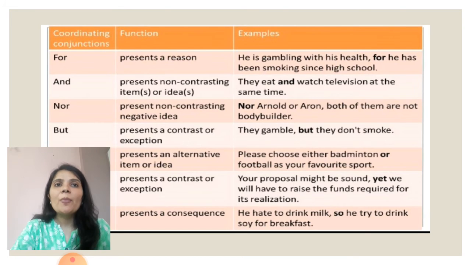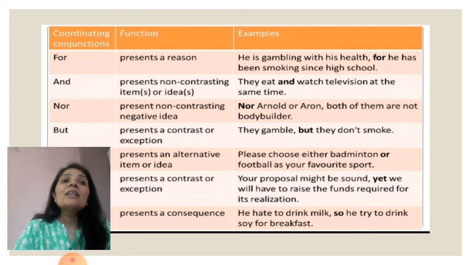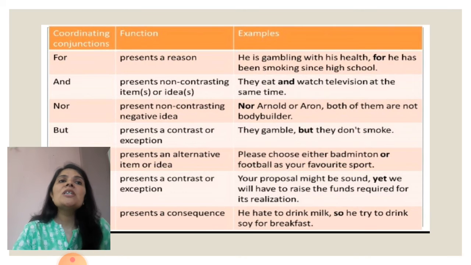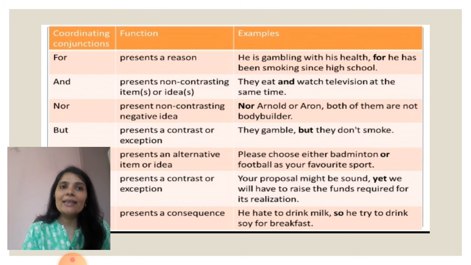First one, for. They present a reason, a cause. For example, he is gambling with his health, for he has been smoking since high school. See, he is gambling with his health. Why? Because he has been smoking since high school. See, there is a reason behind it.